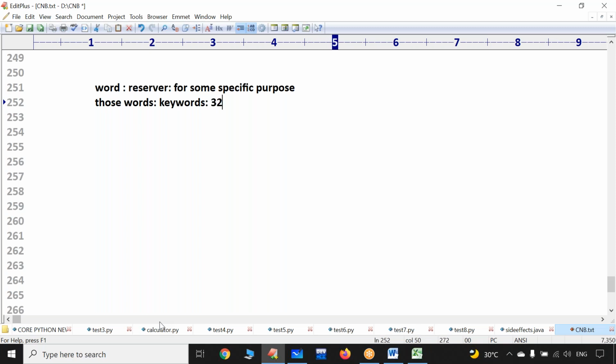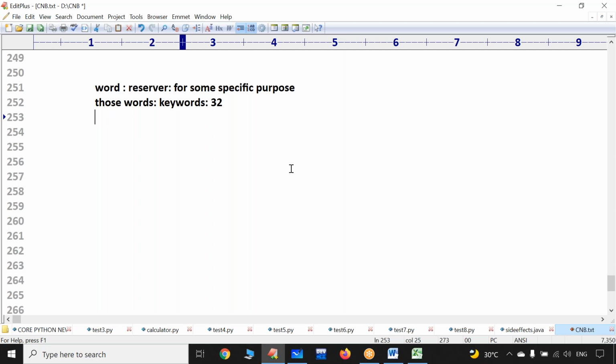32 keywords. But 32 is the commonly used number, don't assume that 32 only. We'll be having some other keywords also. Around 44 keywords we are having. But at a programming level, we never use the remaining 12 keywords. So at the time of learning C programming language, usually we will never touch these 12 keywords. For that reason, if somebody asks you how many keywords are there, the commonly used keywords are 32 words.